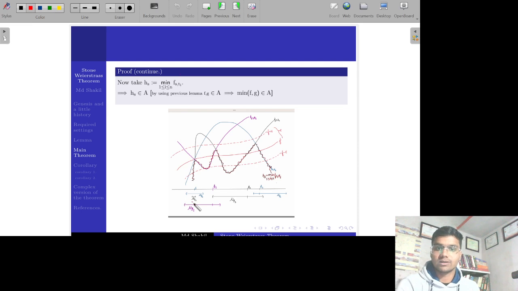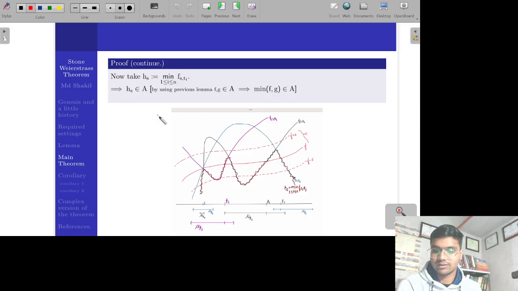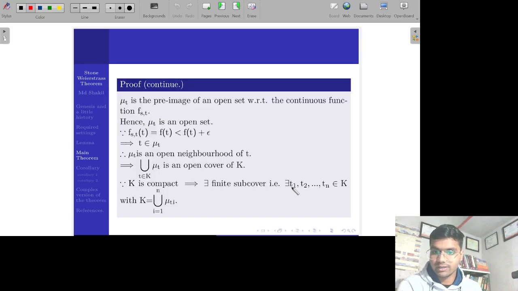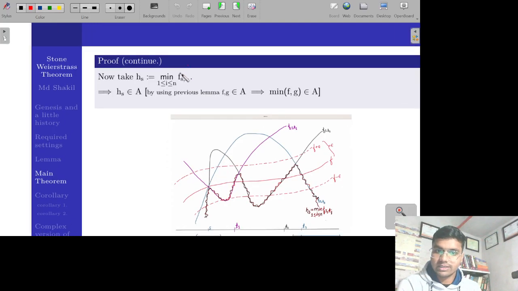Now we had already taken mu_t, and corresponding to every ti we will take different f_sti's. So there are finitely many f_sti's, then we take the minimum of f_sti, i varying from 1 to n, and call this function h_s.